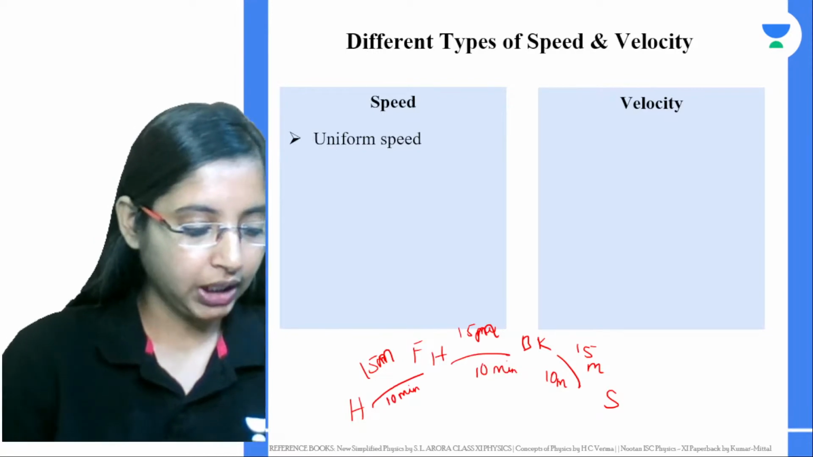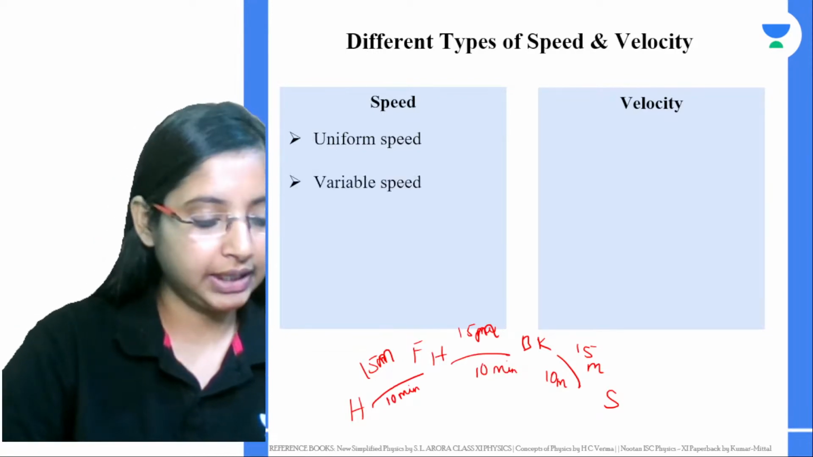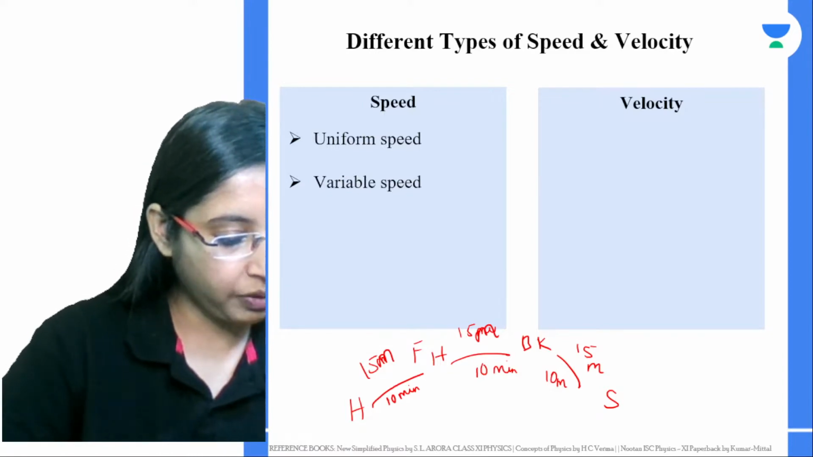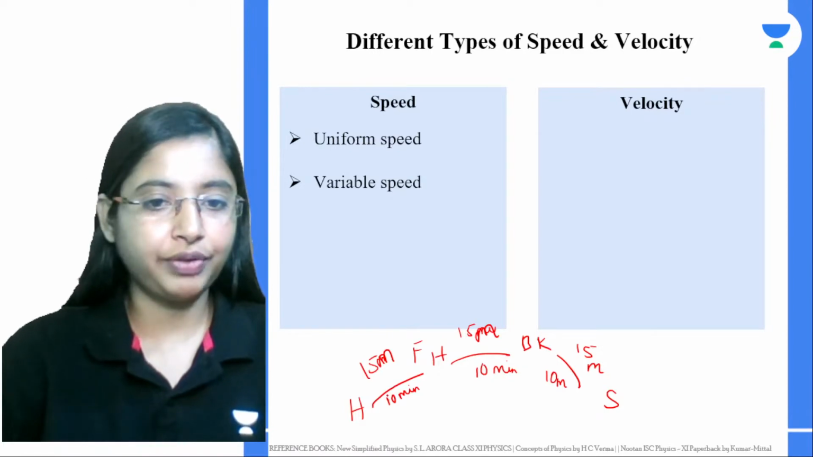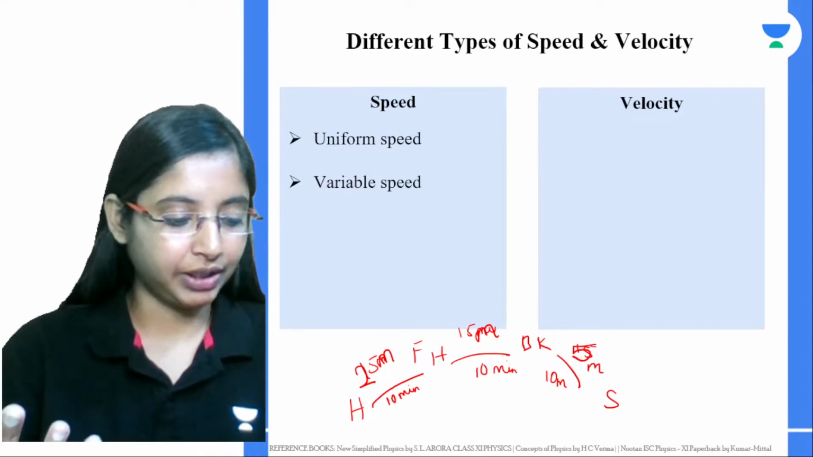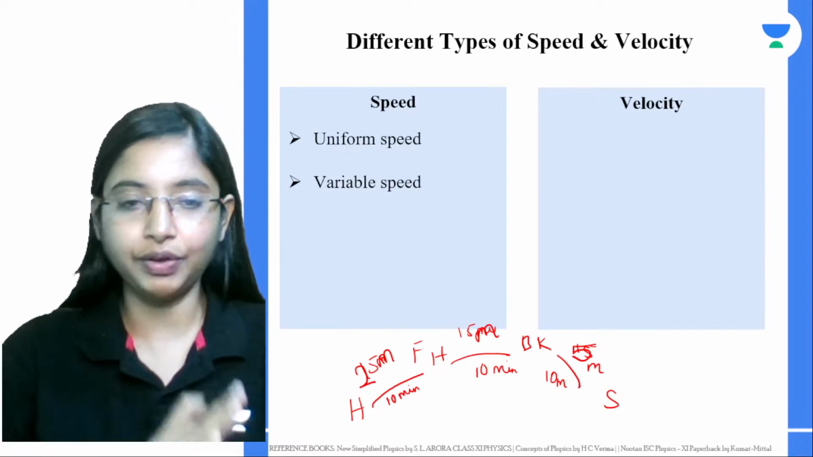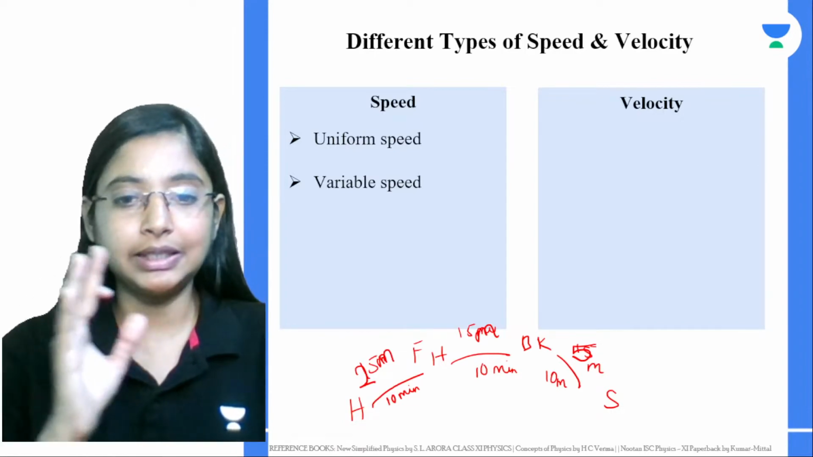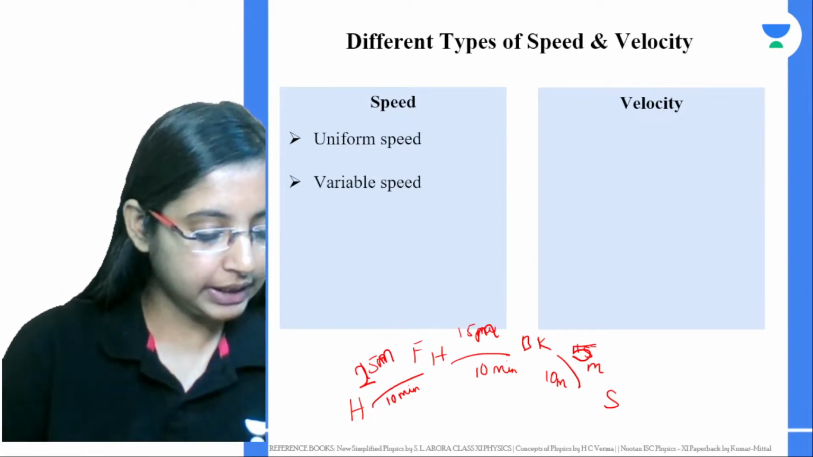Yes, Akshay, the next is non-uniform or variable speed. What is non-uniform or variable speed? Let's say for the first 10 minutes you covered 25 meters, then you covered 10 meters, then you just covered 5 meters. The distance traveled with time is different. So if an object is covering unequal distance in equal intervals of time, that is a variable speed.